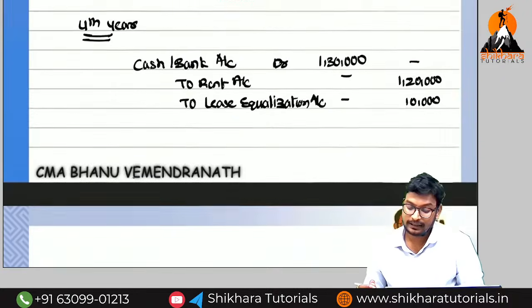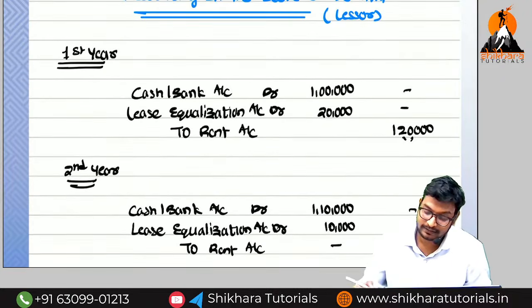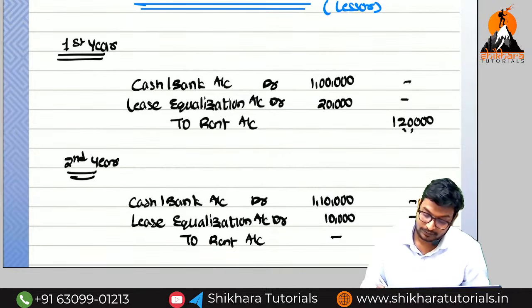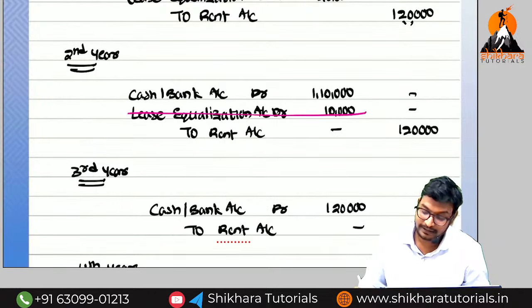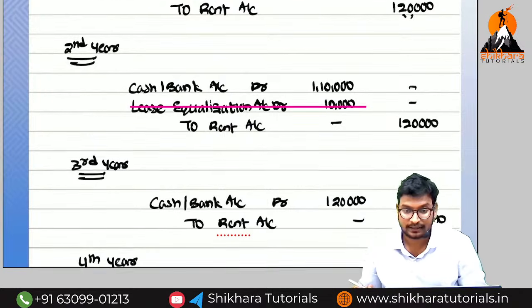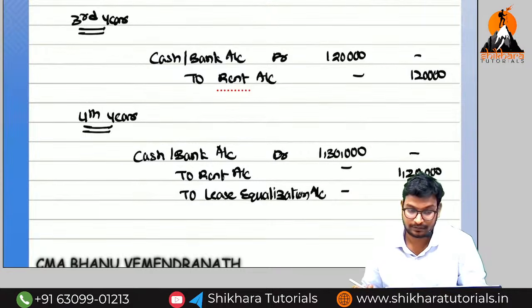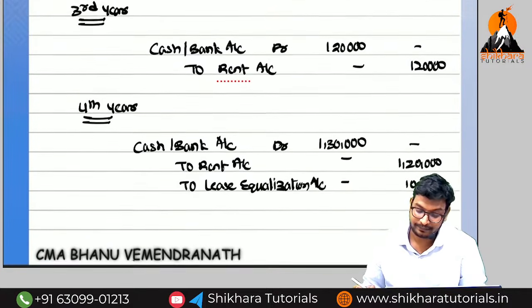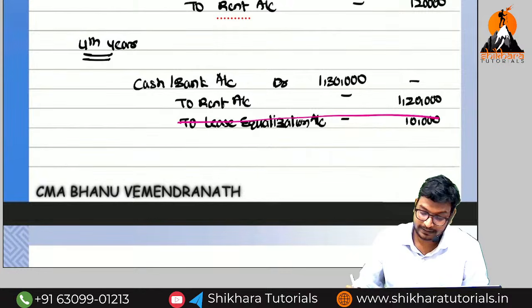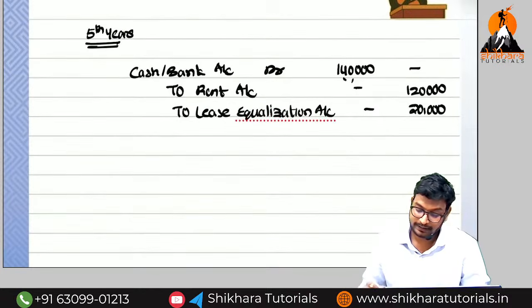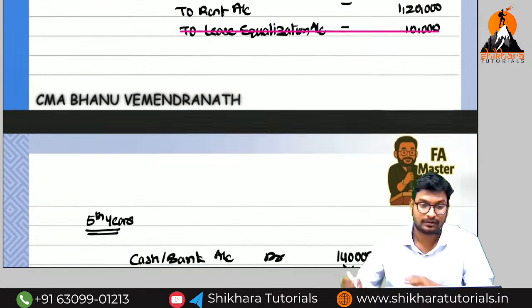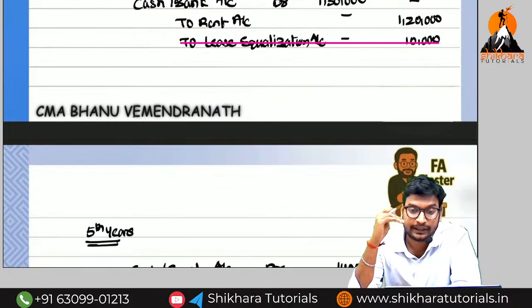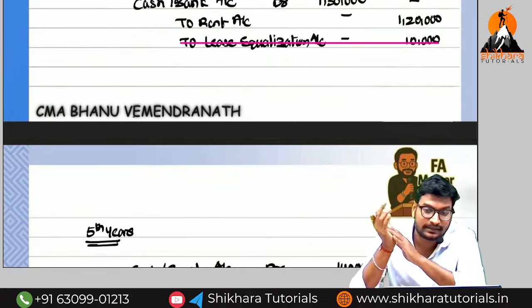If you see, totally the lease equalization account will be cancelled. Here debit 20,000 in this account and debit 10,000 in this. So total debit is how much? 30,000, 10,000 plus 20,000. When coming to the credit side, here credit 10,000 and here credit 20,000. So if you strike off, the account will be closed. Are you getting the point? So like this, we need to make the accounting treatment in the books of lessor. I think the books of lessee is easy only.